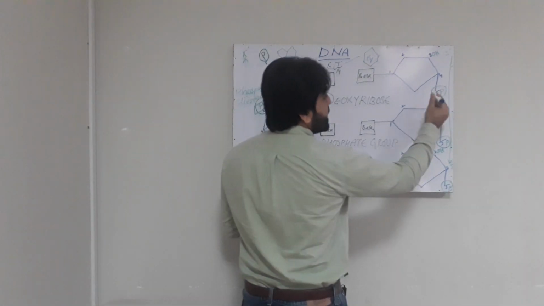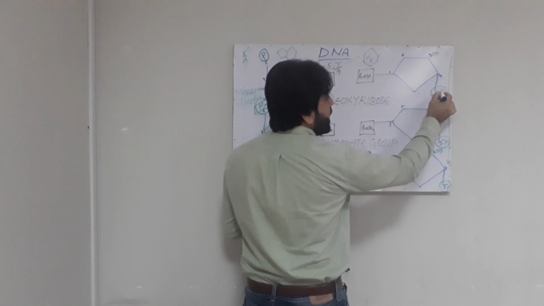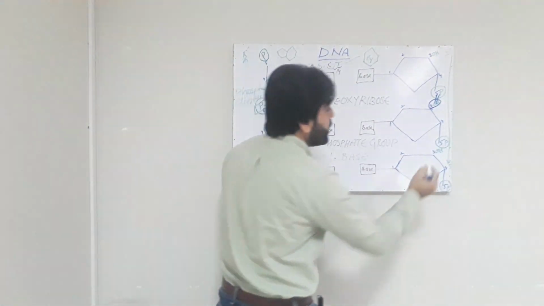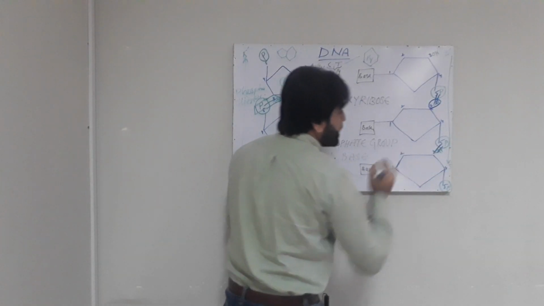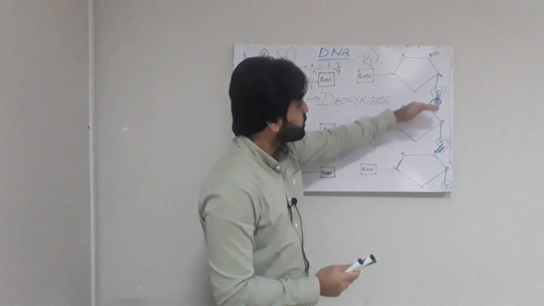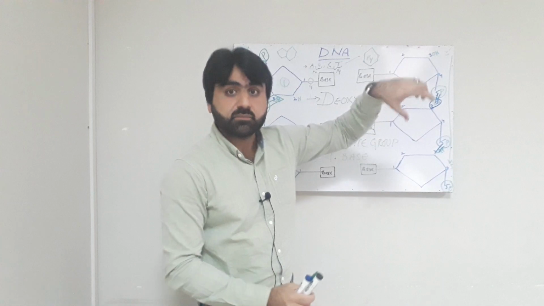There will be a phosphodiester bond between the 3 prime hydroxyl group and 5 prime phosphate group. So there will be a phosphodiester bond and there will be another phosphodiester bond, and these phosphodiester bonds will attach these nucleotides with each other.